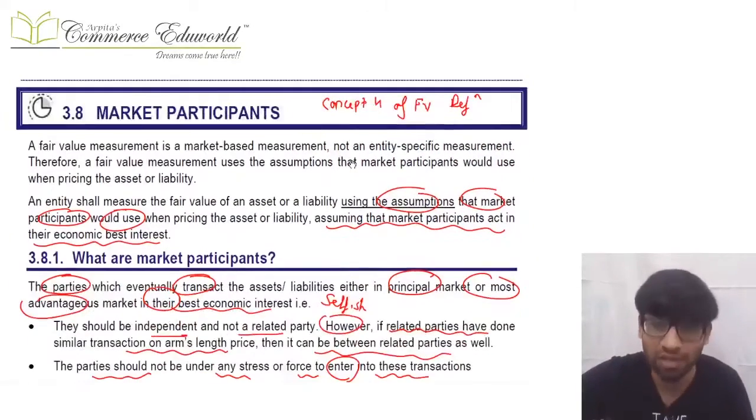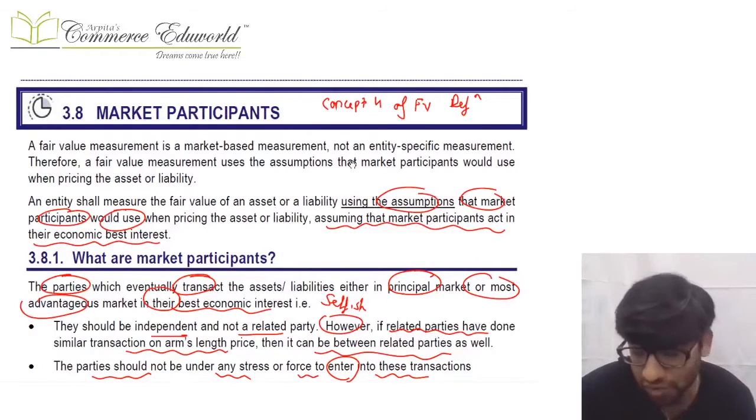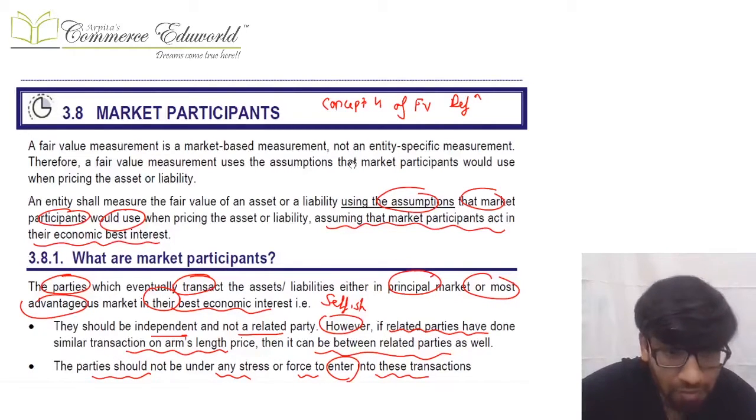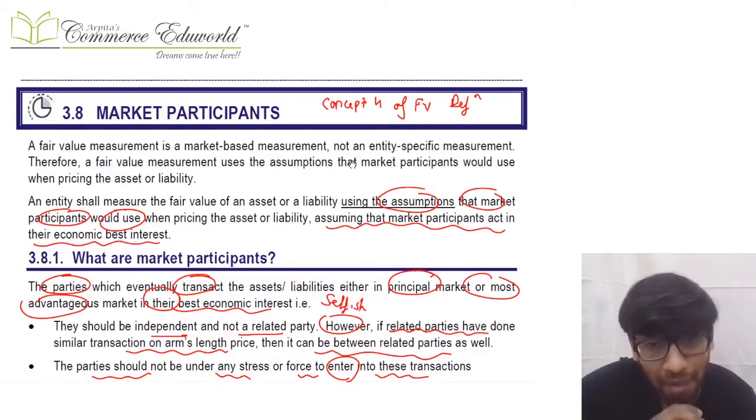Okay, next. The fourth concept of fair valuation is market participants. Once you decide the market, whether it's a principal market or a most advantageous market, in that market you need to find out market participants. Then the orderly transaction done by those market participants is what the fair value will be calculated from.